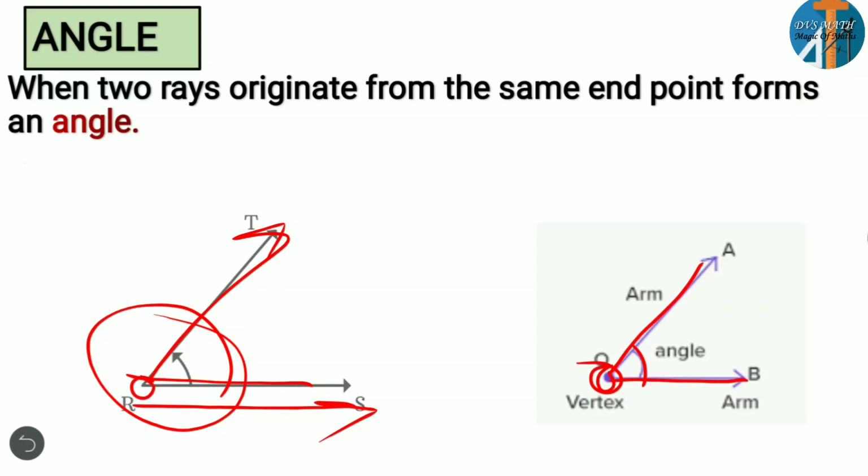If you come to angles, you have many types of angles, right? You have many types related to their degree. First we're going to differentiate the types of angles related to their degree.